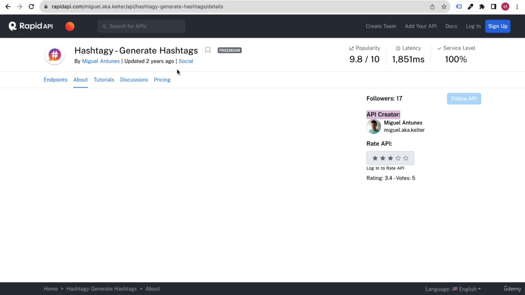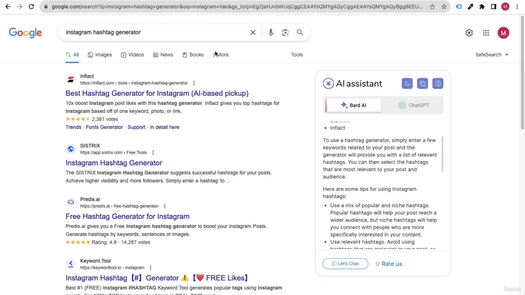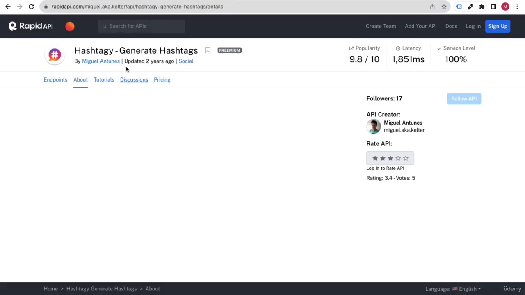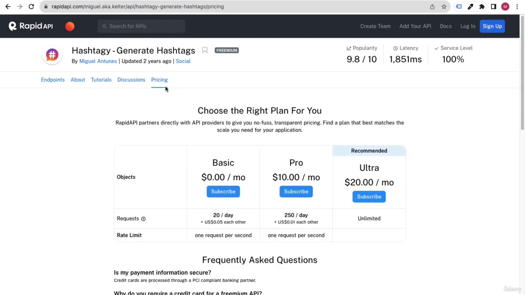You can sell your API here, so other developers or programmers will come to this website and purchase your API. How will you make money? It's simple. If you see the pricing here, the person who created this API is charging a subscription: basic is free, pro costs this much, and then ultra. Similarly, you can build one API, publish it on this marketplace, and charge on the basis of subscription, like this.